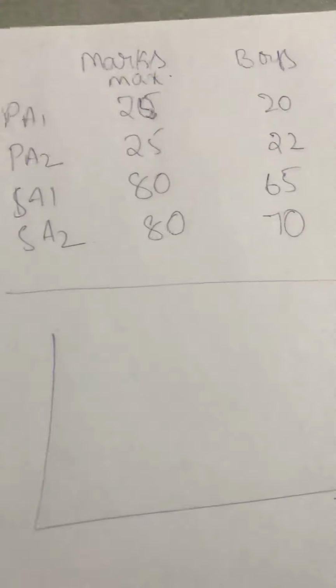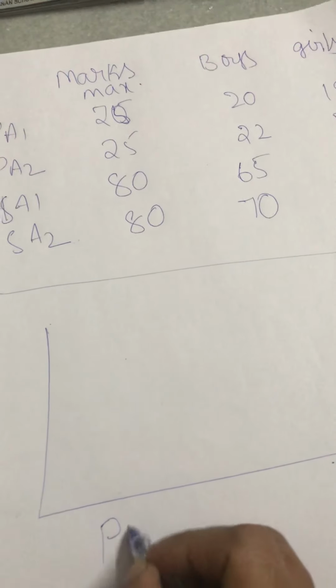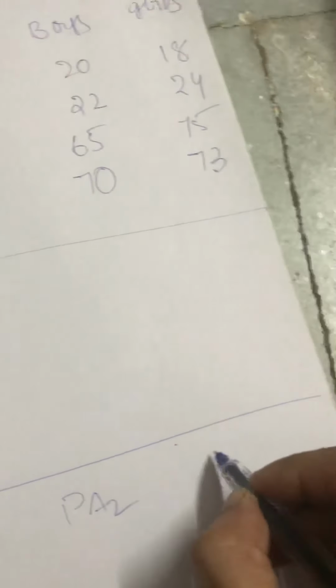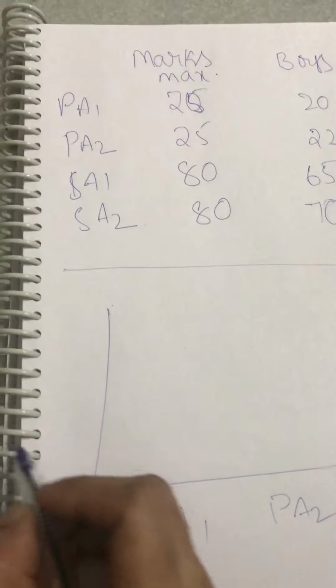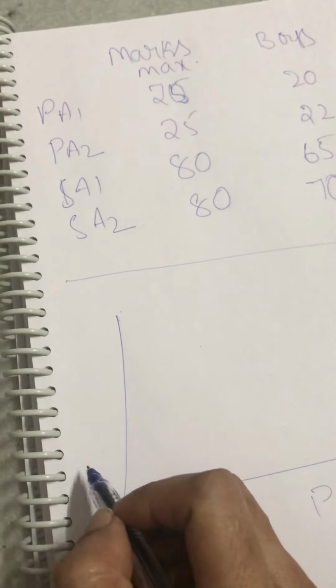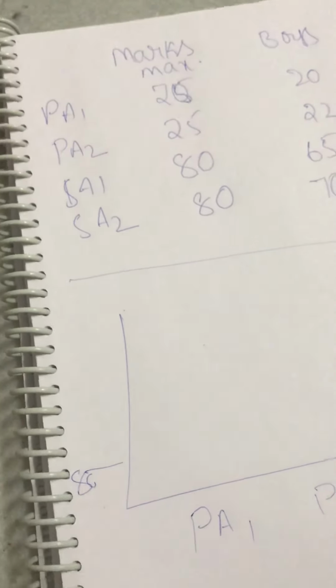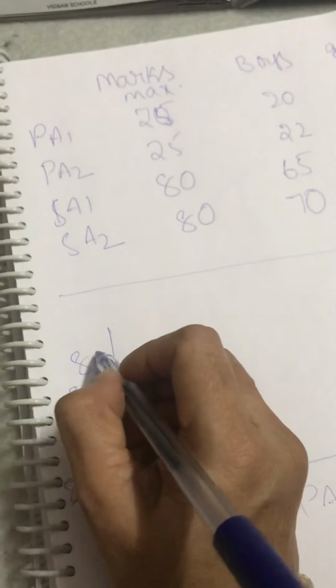The graph will be given like this, with PA1, PA2, SA1, SA2 and marks. PA1 is 25, and SA1 and SA2 are 80.